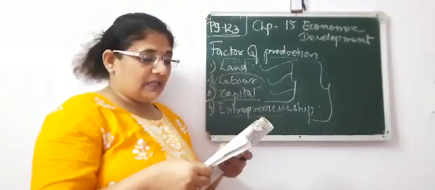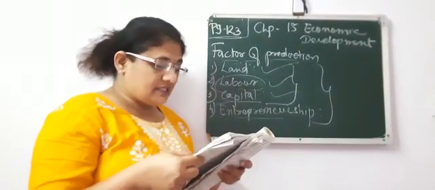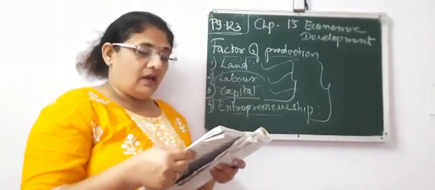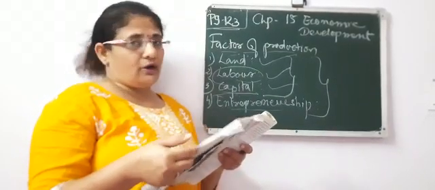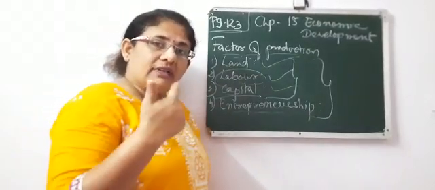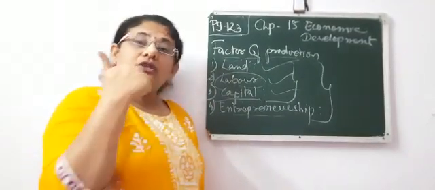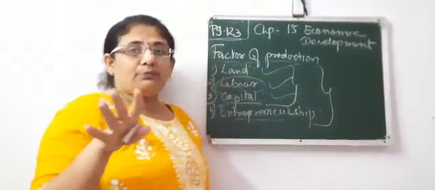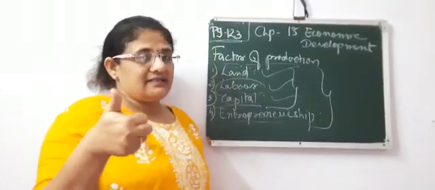So here, what it has been given includes forests, rivers, mountains, minerals present in the interior of the earth, metals, etc. present on the surface. Thus, land is a natural tool for production. Whatever we are getting, like water and minerals, from where are we getting it? We are getting it from the land, right? So land plays a very important role for any factor of production. Without land, it is not possible. So the first factor of production is land.